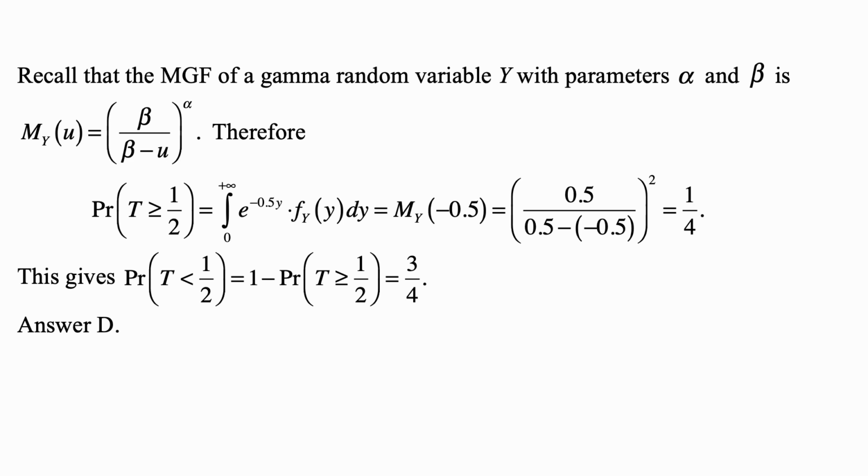So anyway, the probability that t is greater than or equal to 1/2 is the integral from 0 to plus infinity of e to the minus 0.5y times f sub y of y dy. This is the moment-generating function of y evaluated at negative 0.5. And the beta parameter in this case is 0.5, so it's 0.5 over 0.5 minus negative 0.5, squared. That's 1/4. And therefore, the probability that t is less than 1/2 is 1 minus that, and that's 3/4, and that's answer D.